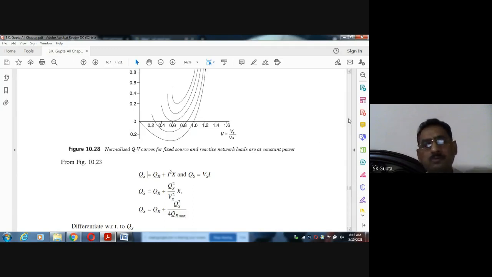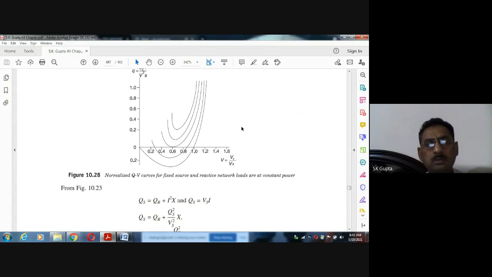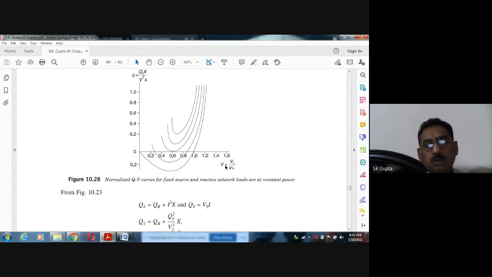देखिए पहले हमने जो किया था उसमें P present नहीं था. इसमें now here we are seeing the Q is also present. Voltage versus Q. And this Q is the reactive power injected, not reactive power demand. If you inject reactive power, voltage will increase. If you decrease the reactive power, voltage will decrease.